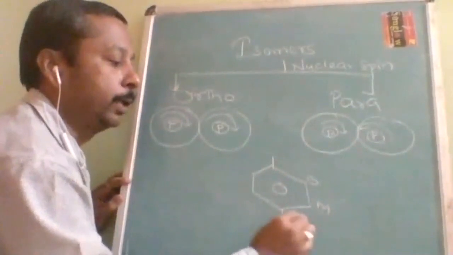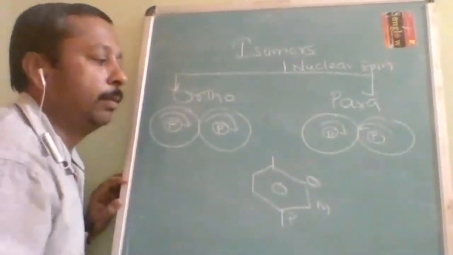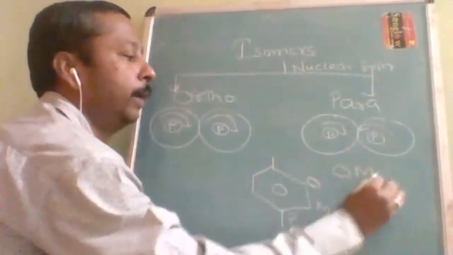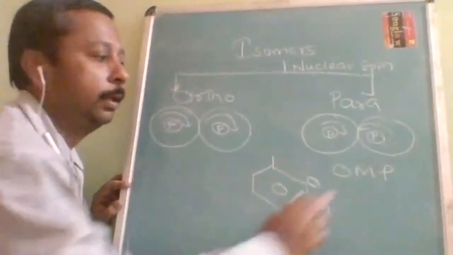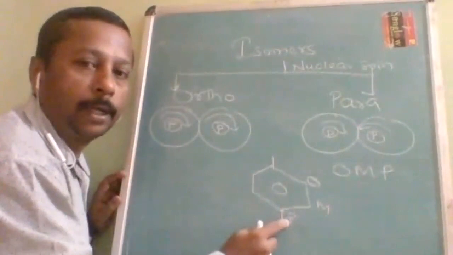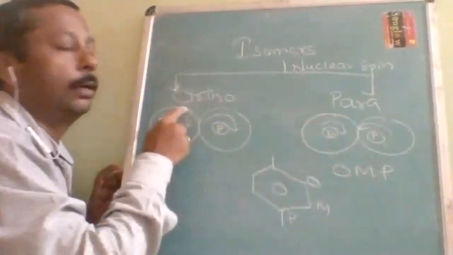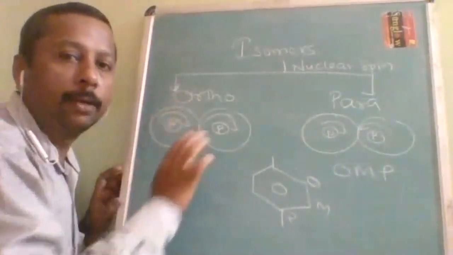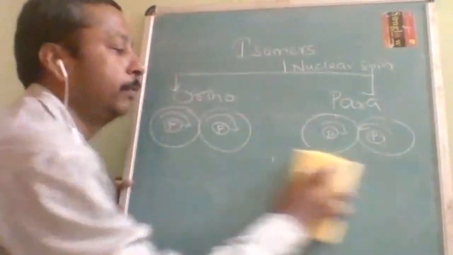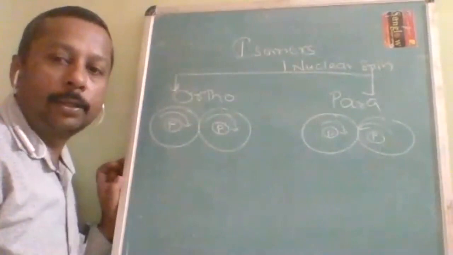To remember, just take the name of God: Om Parameshwara, OMP, which means ortho, meta, para. So para is opposite and ortho will be same. So there should not be any confusion in your future. A question may be confusing, but you should remember ortho means same, para means opposite.